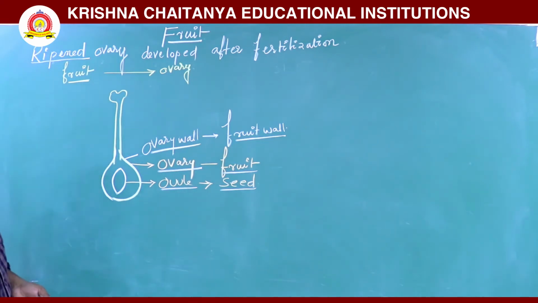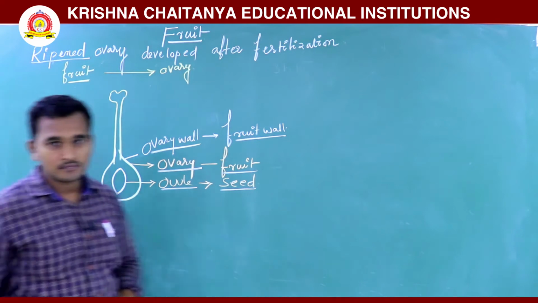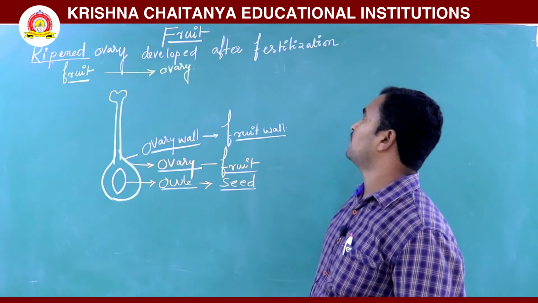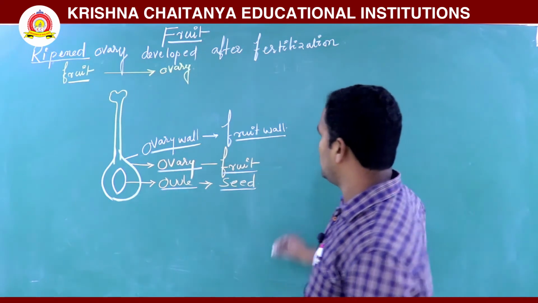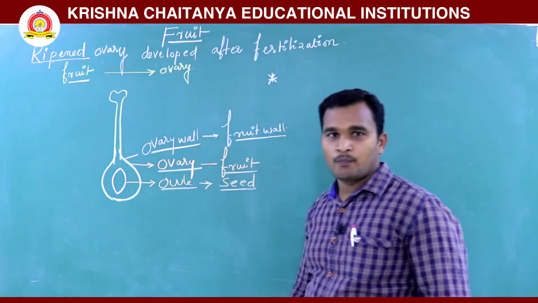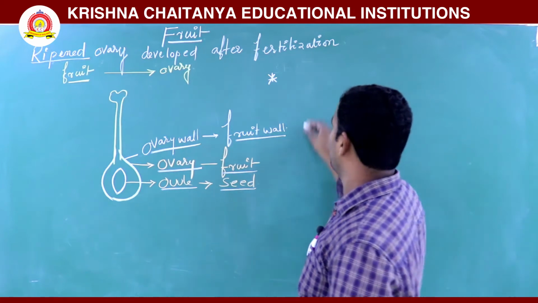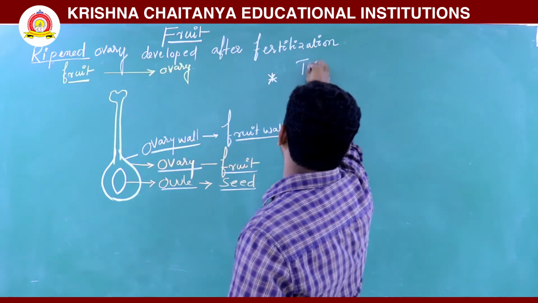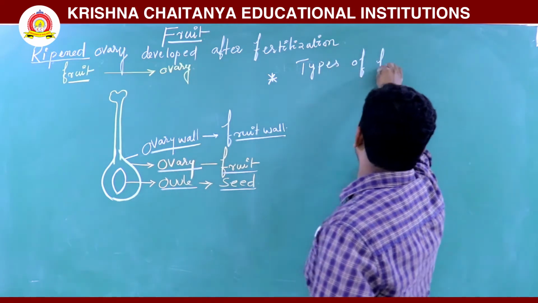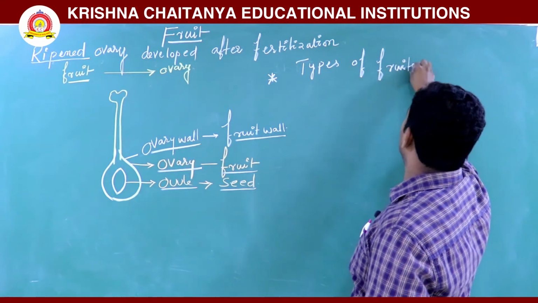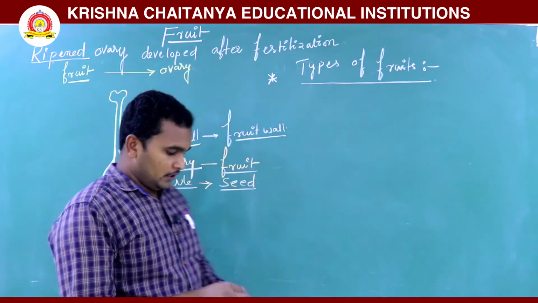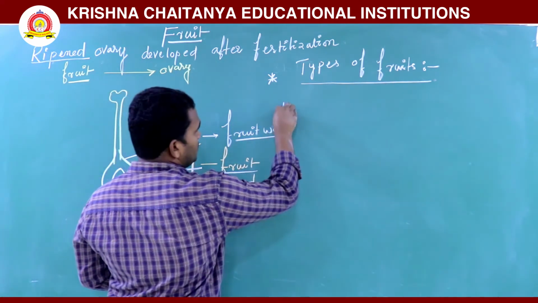So this we are also observing in fruit. What is a fruit? Fruit is nothing but a ripened ovary, developed after fertilization. Here we will discuss types of fruits. Types of fruits.